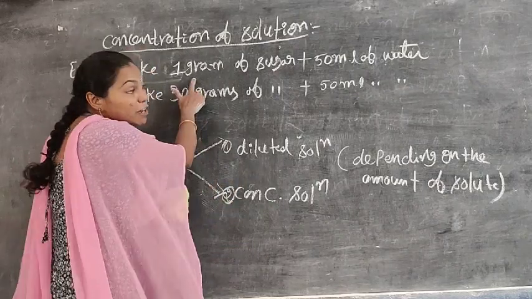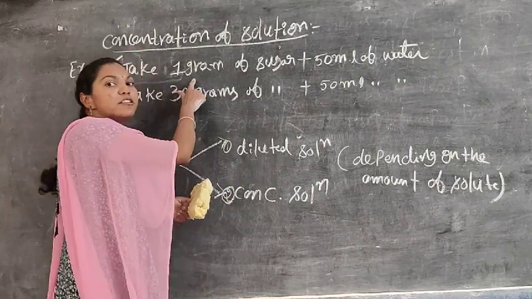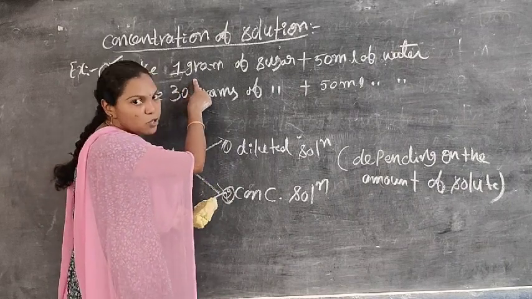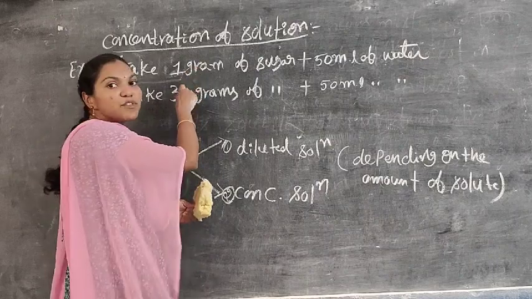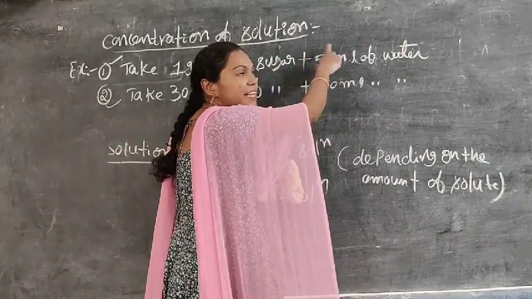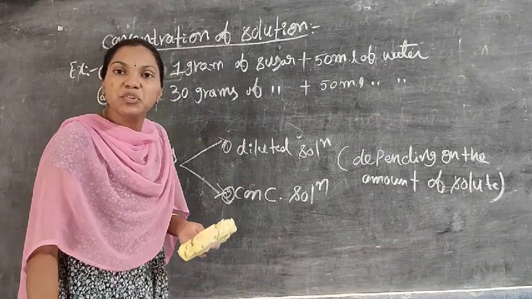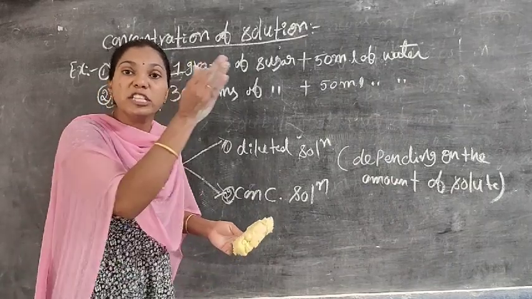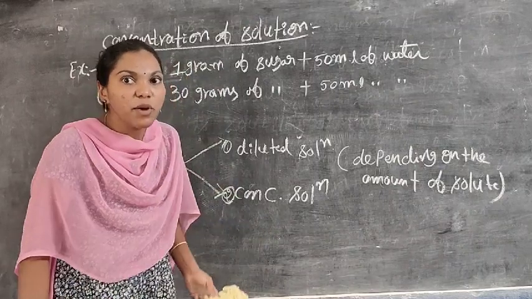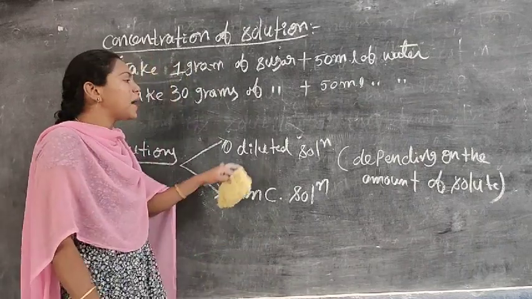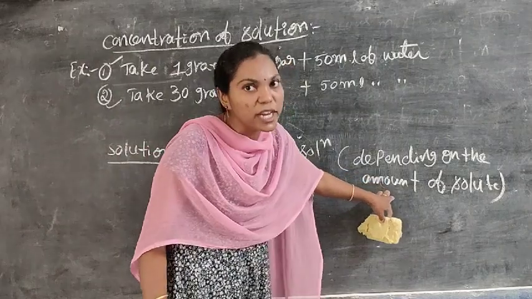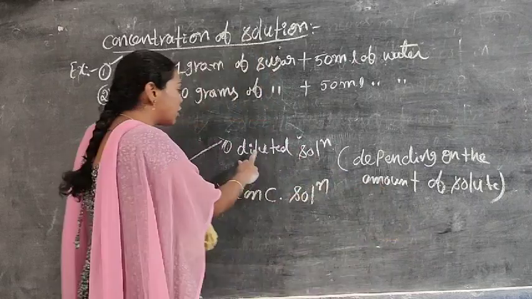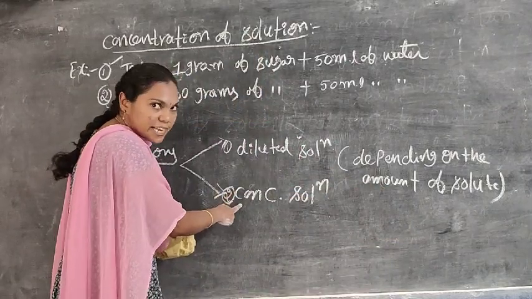Why are these called diluted solutions? Because the solutions which contain less solute and more solvent are called diluted solutions. Less amount of solute but more amount of solvent is known as which one? Diluted solutions. What are concentrated solutions? Solute is more, solvent is less. Do you understand? Okay. Depending upon the amount of solute in a solution, we can classify the solutions into two types. One is diluted solution, another one is the concentrated solution.